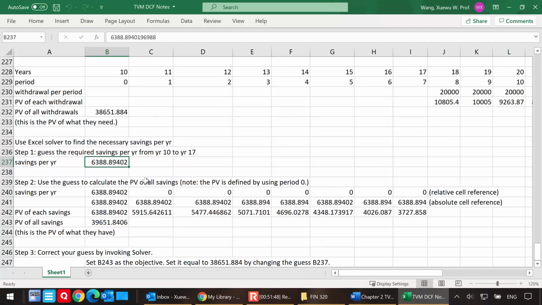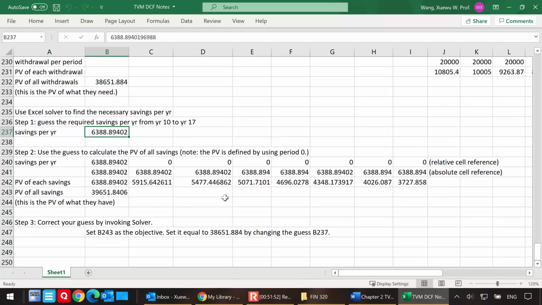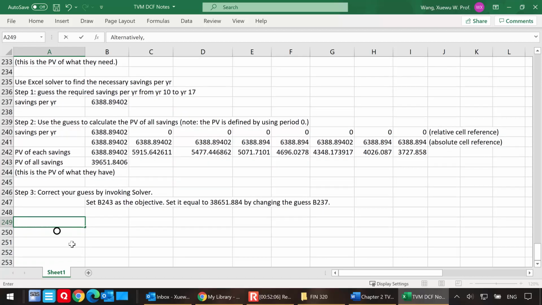Solver says you're going to save about $6,388. That is one way. Alternatively, I can look at the difference in the present values.